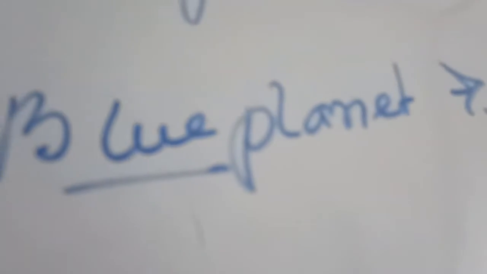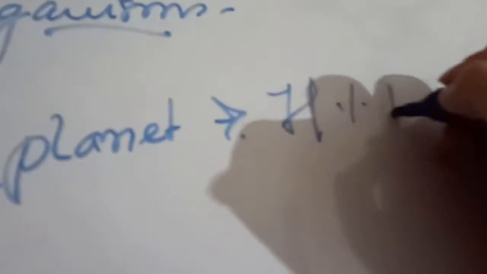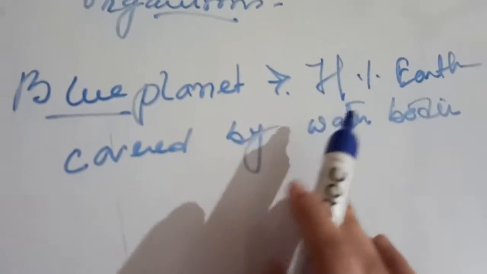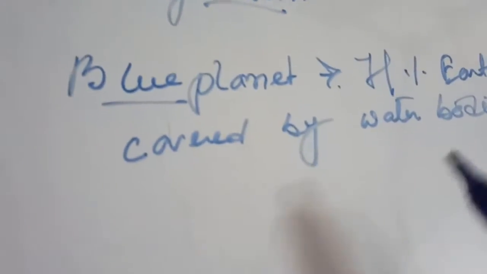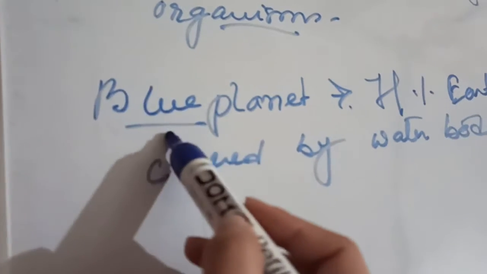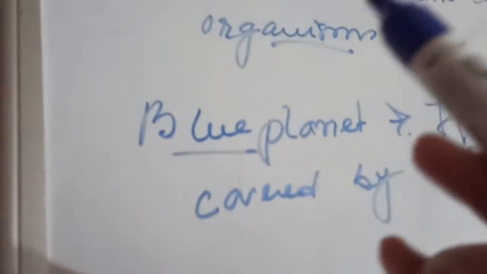Because our earth is approximately 70%, 71%, covered by water bodies. Because most of the earth is covered by water bodies, it appears blue from space, and that is why it is known as the blue planet.